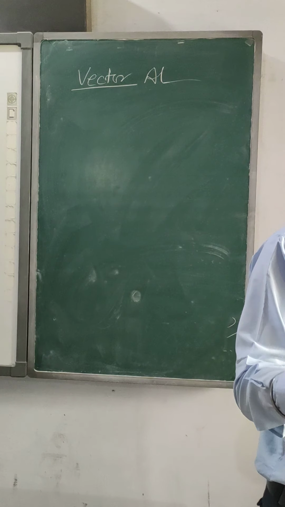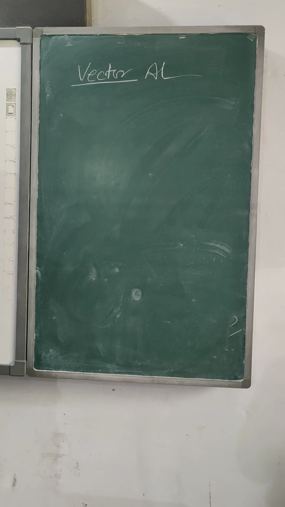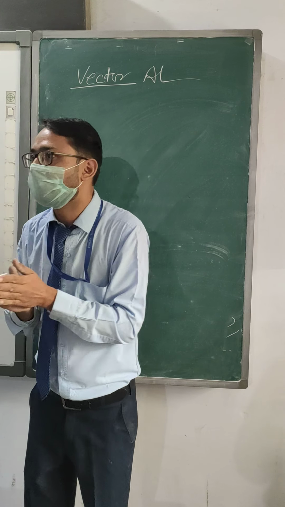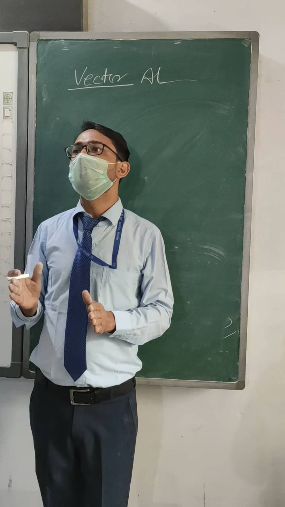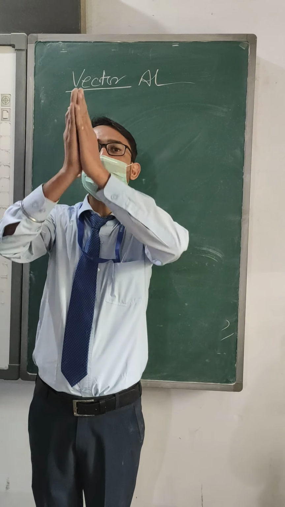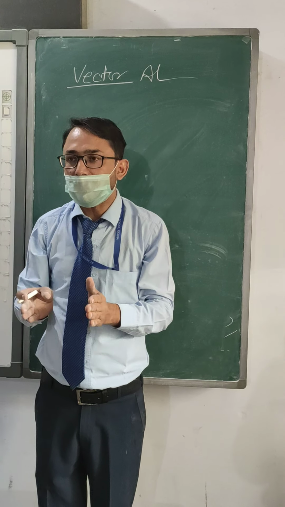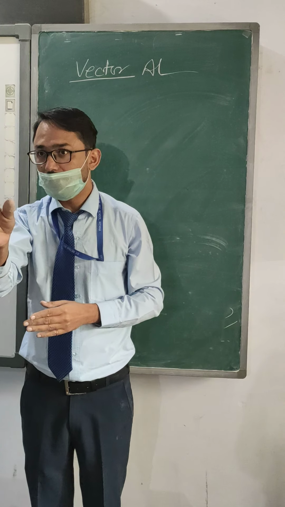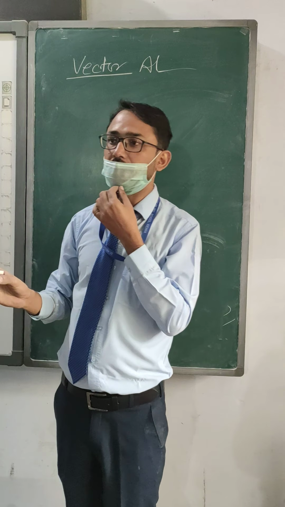What is a vector? Vector is a quantity which has both direction as well as magnitude. Like I am saying, move 10 meters towards east. It is a command and it will be a vector command, because direction as well as magnitude both are given in this particular condition.